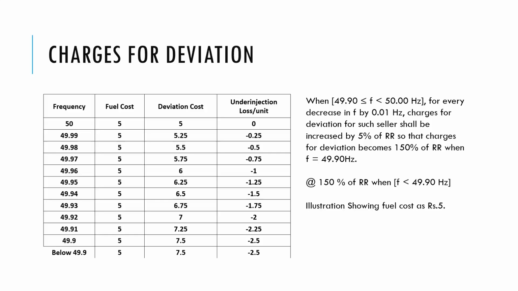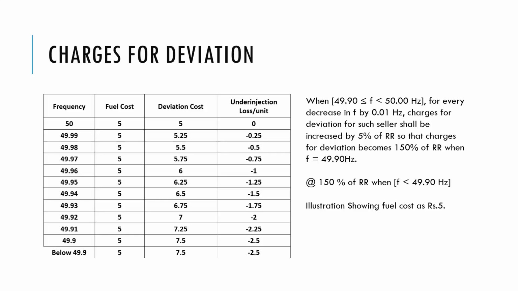Case one is when the frequency is between 49.90 and 50 hertz, means less than 50 hertz. Even if you under inject by 0.01 hertz, then you have to pay a penalty of 5%. And if the frequency deviation is 0.02 hertz from 50 hertz, then the penalty would be 10%. So for any deviation from the scheduled generation by 0.01 hertz, you have to pay a penalty of 5%, and that penalty keeps on increasing.